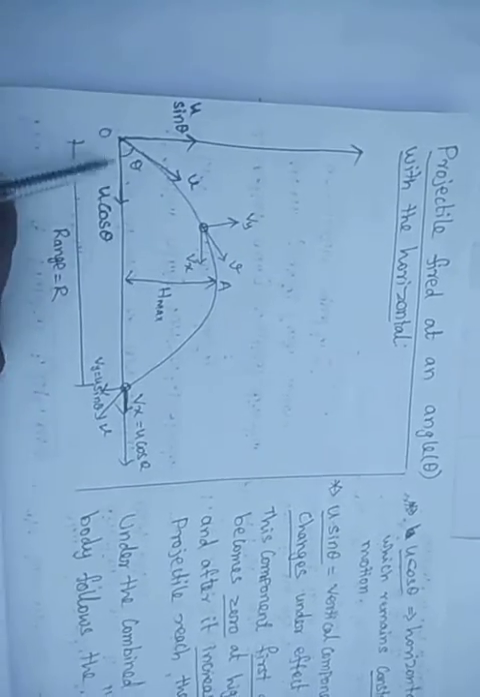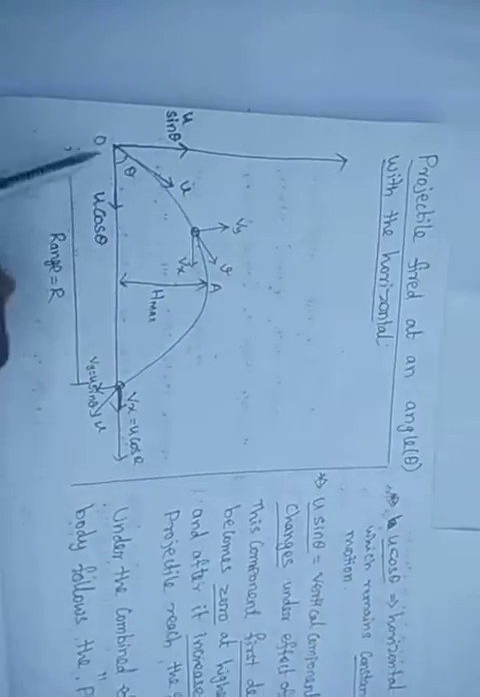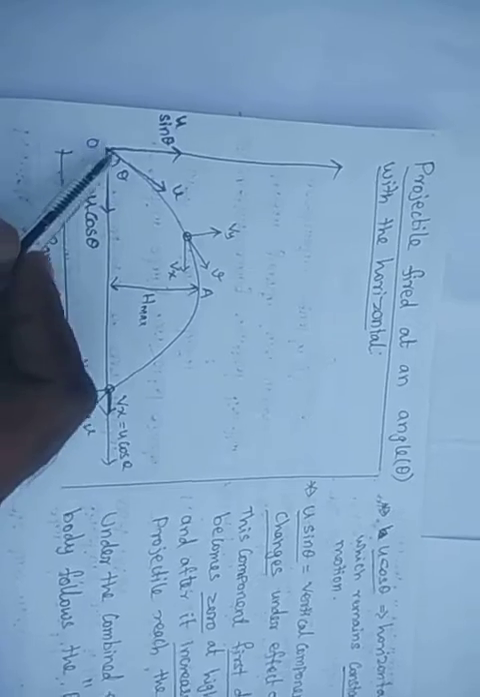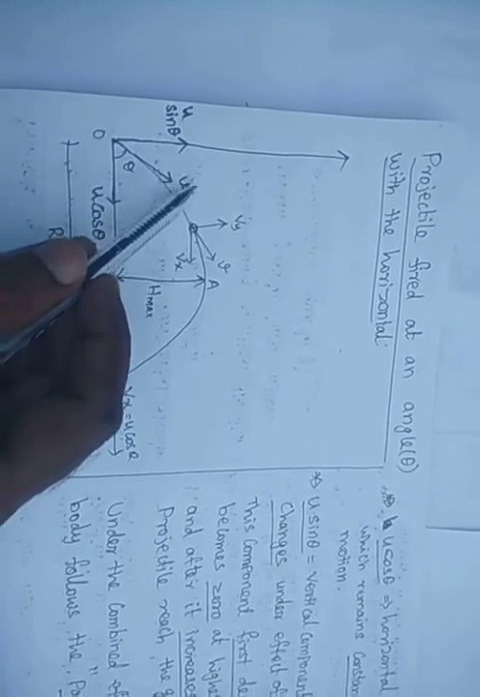Students, now we are going to see the derivation for projectile motion. A projectile is fired at an angle theta with the horizontal. That means a body is projected, thrown making an angle theta with the horizontal. So this is the vertical, this is the horizontal ground. It will be thrown with an initial velocity u.